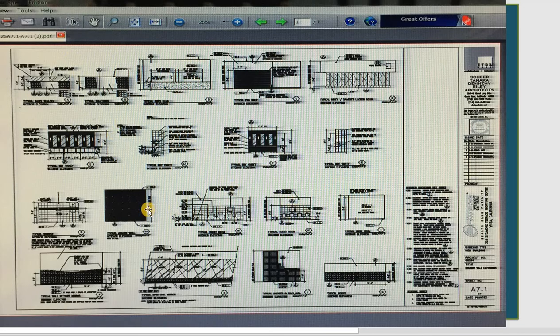Okay, so this is some of 24 Fitness interior. You can see that the wall of each room is different. For example, if you go to 24 Fitness, you can see the Group X room is different from the room in the office, and different from the sauna, the pool, and different from the mechanical room. So that's why all of them you need to show on the detail sheet.